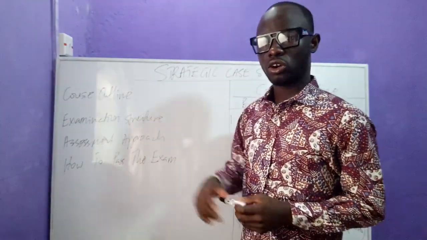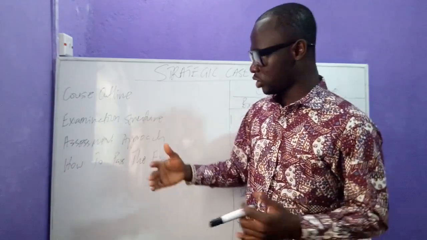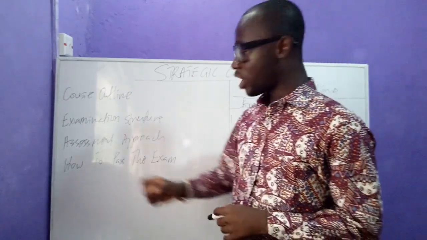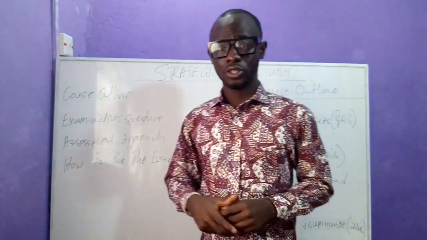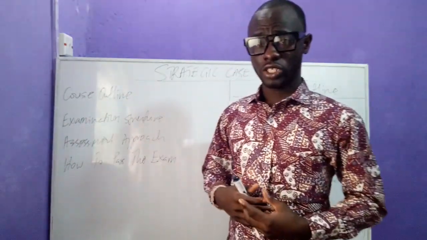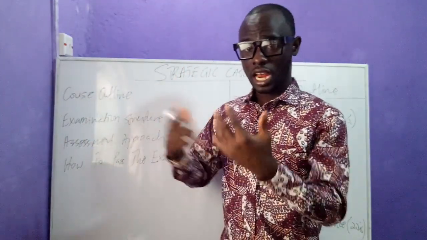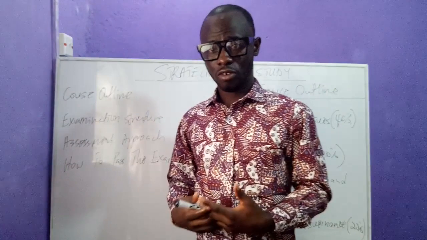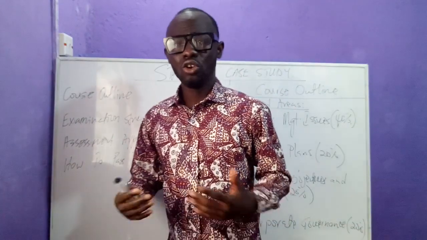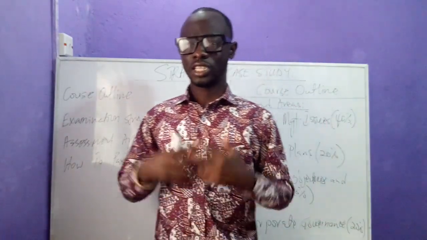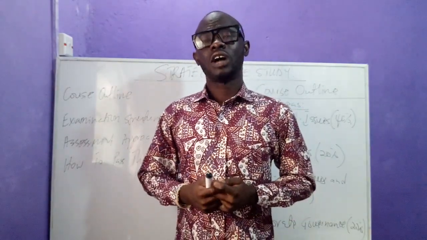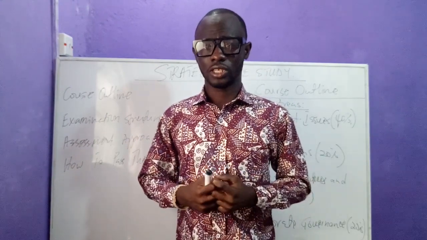So we've spoken about the course outline. We've discussed the examination structure. Remember, it's going to be a case study, and based on 2 case studies, based on these 4 thematic areas, and then the assessment approach, we being given advanced information or background information of the case, and we're going to do research, and the examiner may allow us to take our gathered information into the exam hall. The last thing is how to pass the exam. So looking at how overwhelming the subject is, the things that it contains, the things that are in the syllabus, how do we position ourselves to pass this exam?